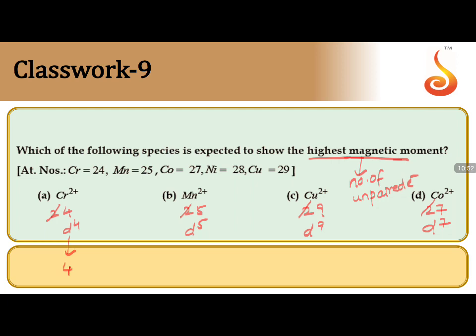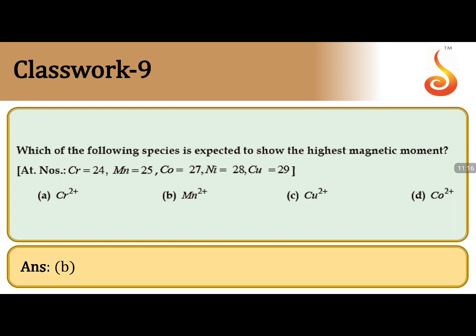d4 configuration, 4 unpaired electrons are there. d5, 5 unpaired electrons are there. d9, 1 unpaired electron is there. d7, 3 unpaired electrons, because the maximum for d is 5 and for anything exceeding 5 we have to subtract from 10. So we have 4, 5, 1 and 3. The maximum number of unpaired electrons is in manganese. So the answer is manganese, Mn2+.